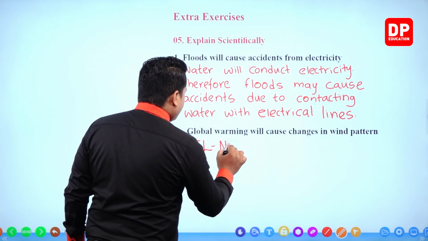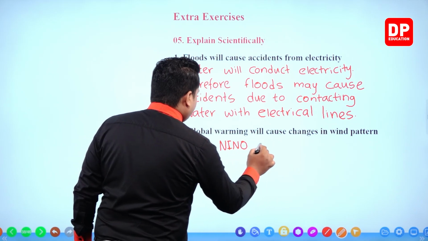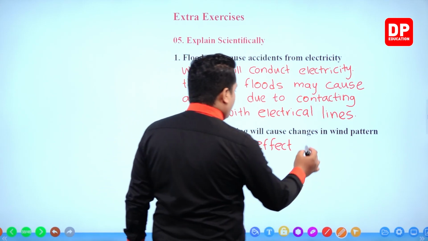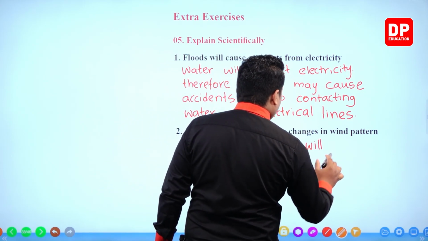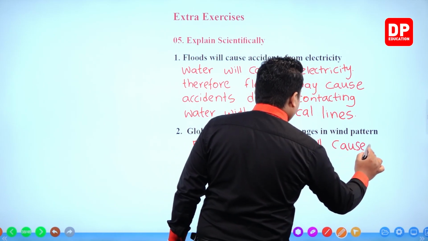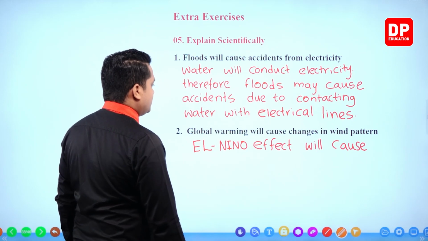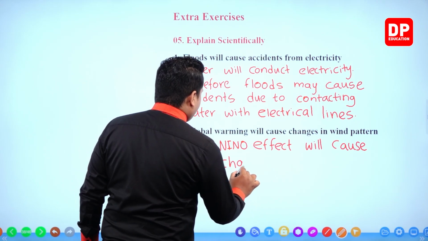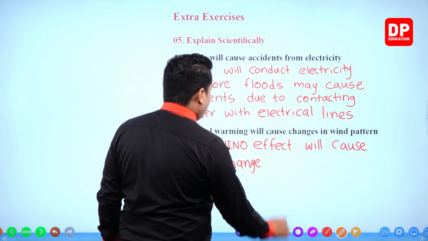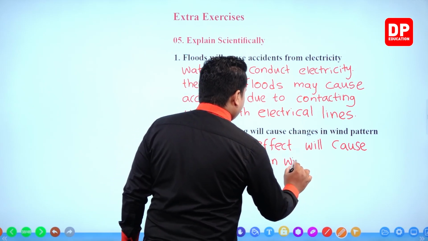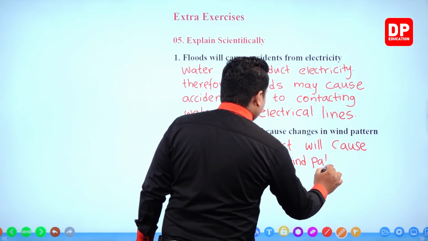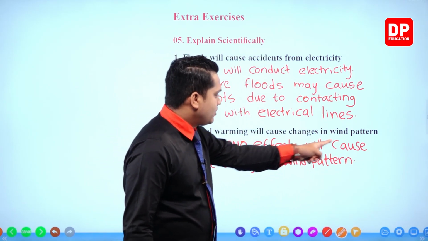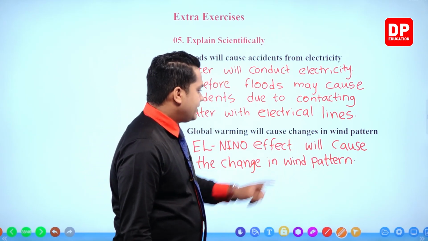El Nino effect will cause the change in wind pattern. So El Nino effect will cause the change in wind pattern.